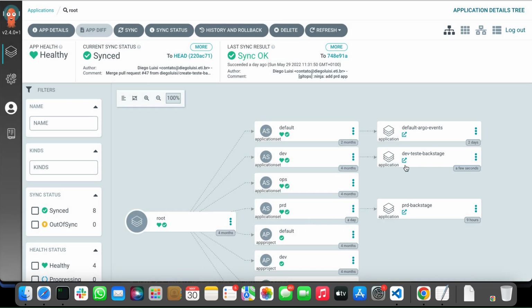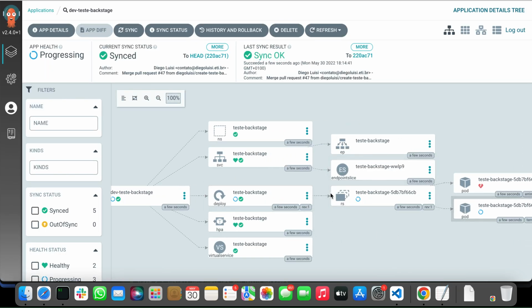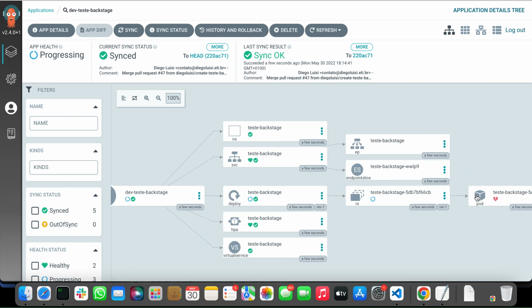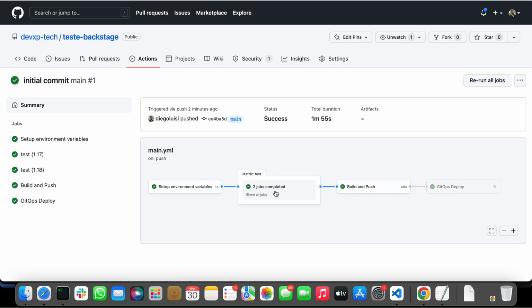Okay, let's go to the application. And here the application is being created. Now it's not working because we have to wait for the pipeline to finish. Okay, the pipeline finished and everything as well. This pipeline creates a new image and stores it in our Docker Hub.